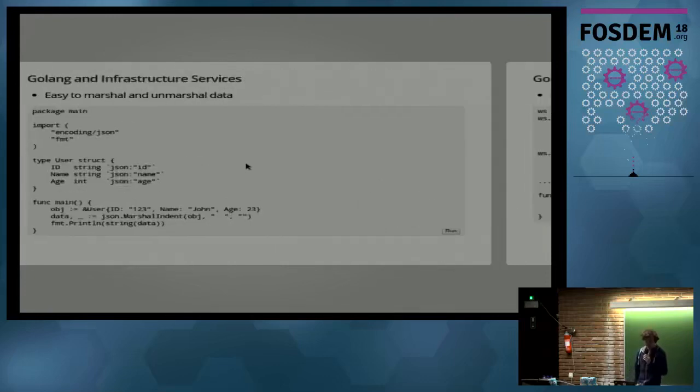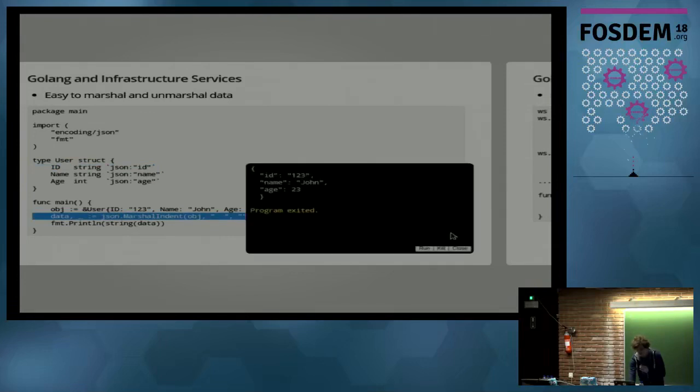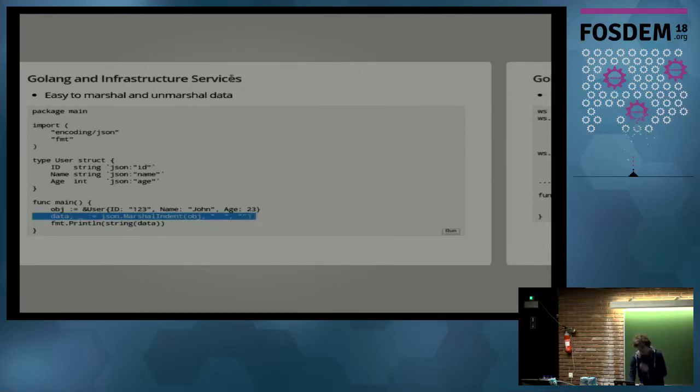First, let's start with why Go is so nice for writing web services. And one thing is pretty obvious. Compared to languages like C, you can just, for instance, annotate your structs and just marshal the data. And if you run it, you're already done with creating a JSON. That's not something which is so trivial with some other low-level languages, like for instance C.